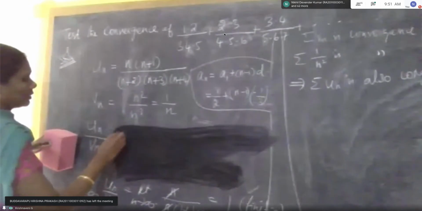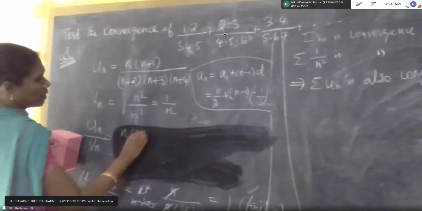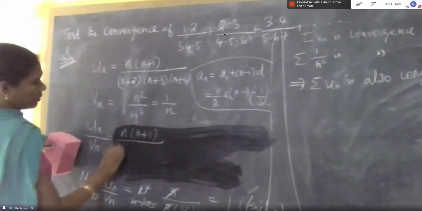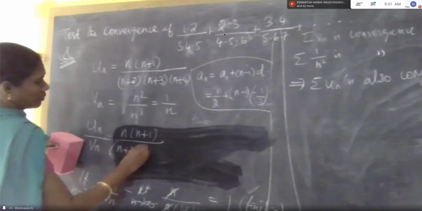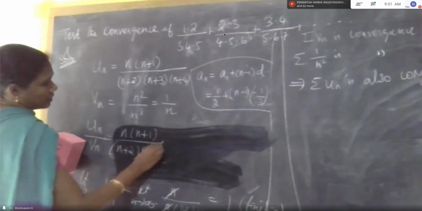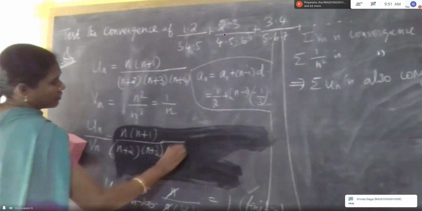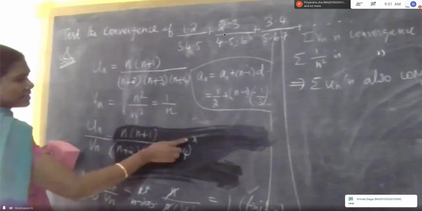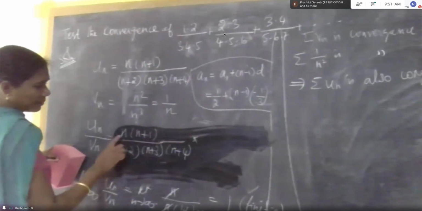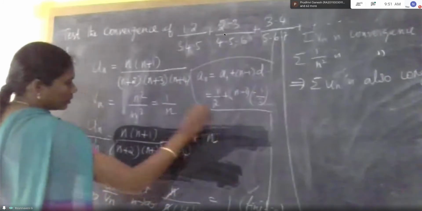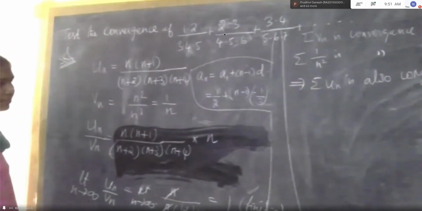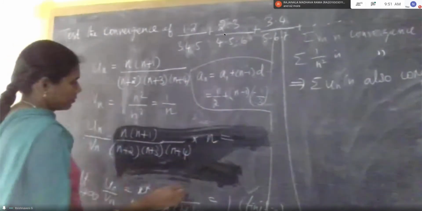This is un, n into n plus 1 by n plus 2, n plus 3 into n plus 4. Directly I will write the reciprocal value for this, divided by 1 by n, that is into n. What will come? 1 only.